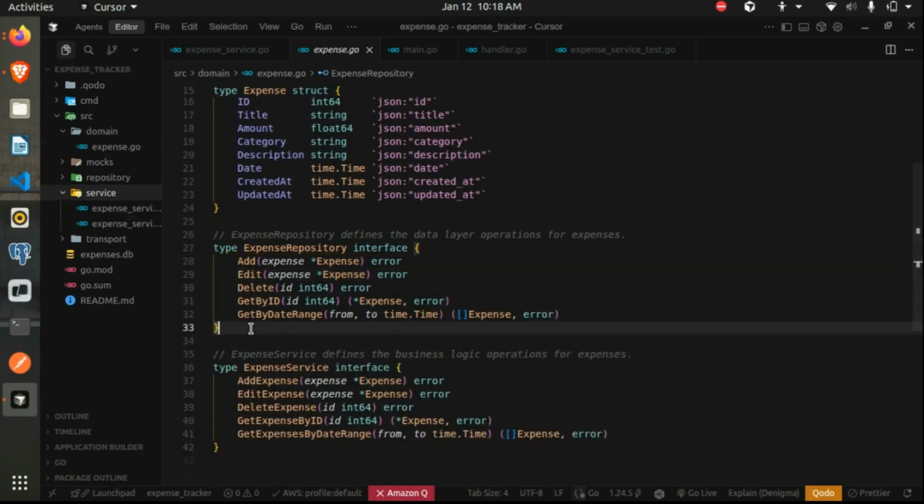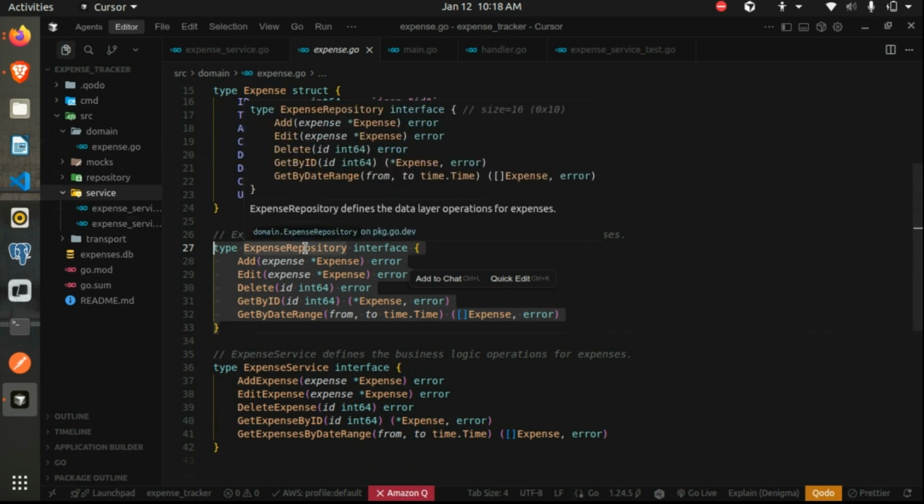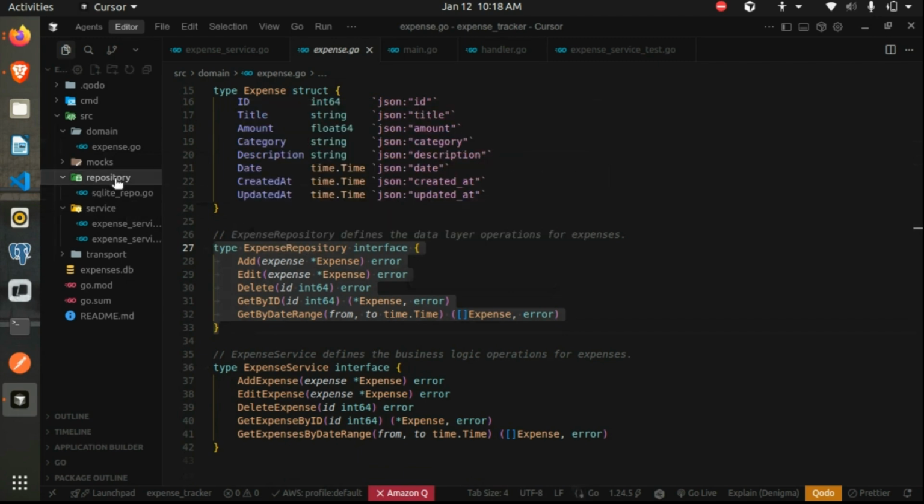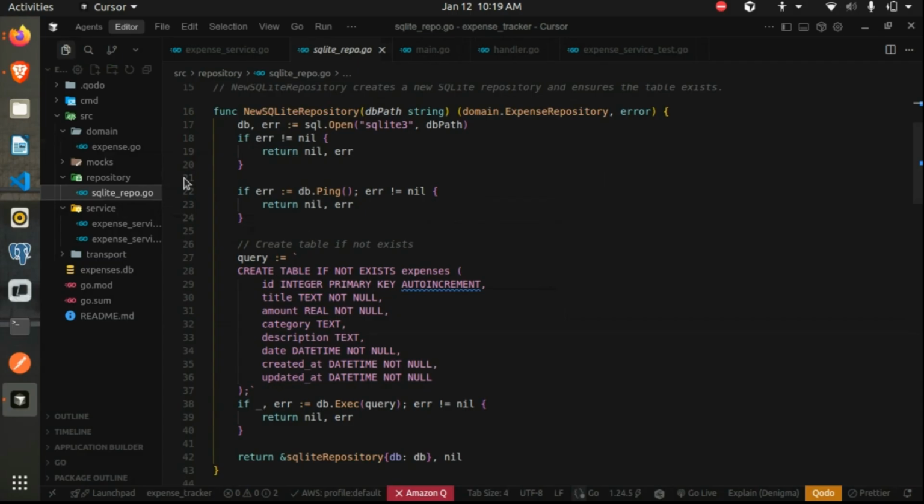Over here we have the interface for our repository layer. If you go inside this package under repository, we'll go step by step. First the domain, where we declare all the common methods and functions. And then, top-down, we have the repository layer which talks to our database.